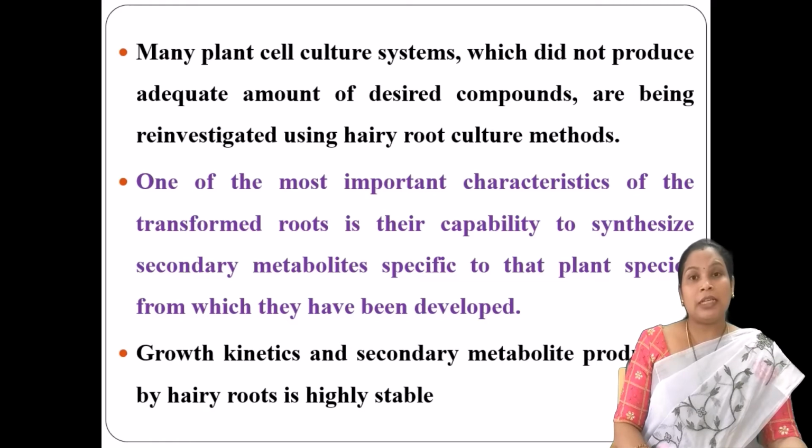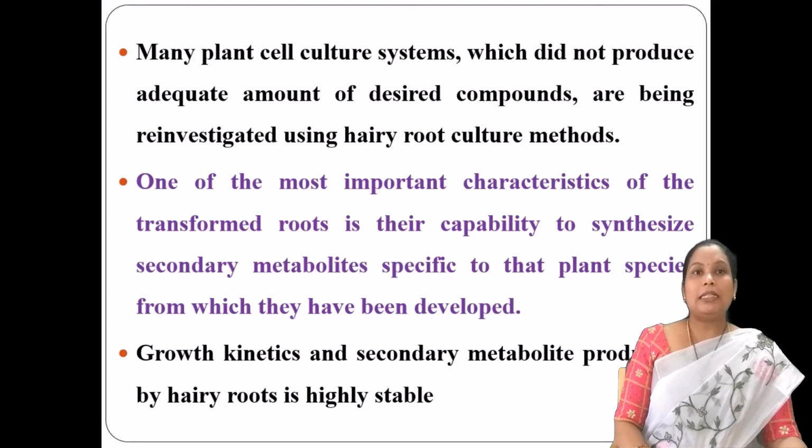Why is it meant for reinvestigation? Because some culture systems cannot produce a desired amount of the compounds. So, to know the fact behind such techniques, we will be using the hairy root culture methods.